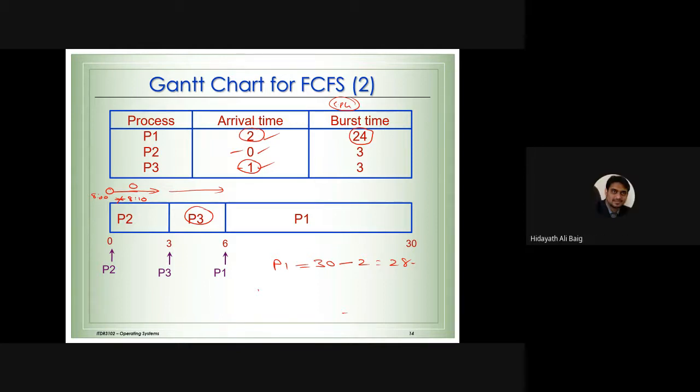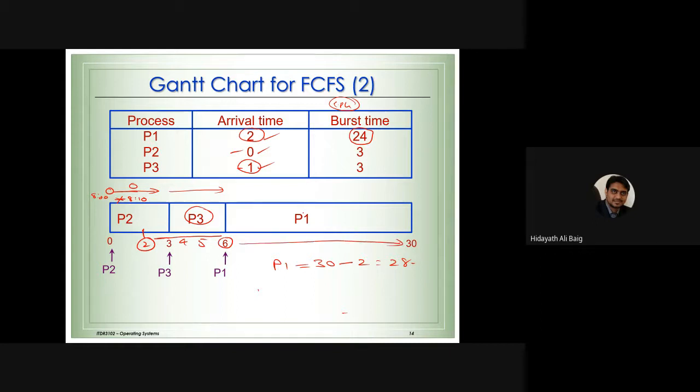If you understand logically, look at the picture. Process 1 came to the system at 2 milliseconds here. It waited 1 millisecond, and process 3 is going to take 3 milliseconds, so 4, 5, 6. Process 1 was waiting from 2 milliseconds to 6 milliseconds, and at 6 milliseconds it started working to complete the job at 30 milliseconds.